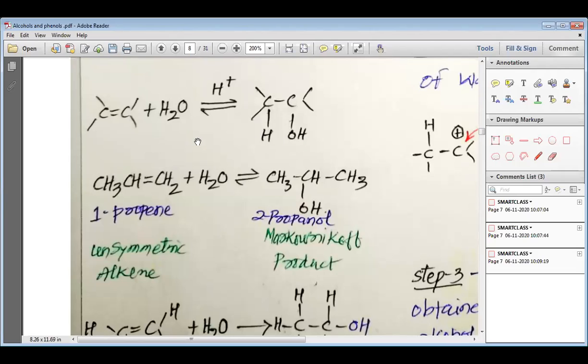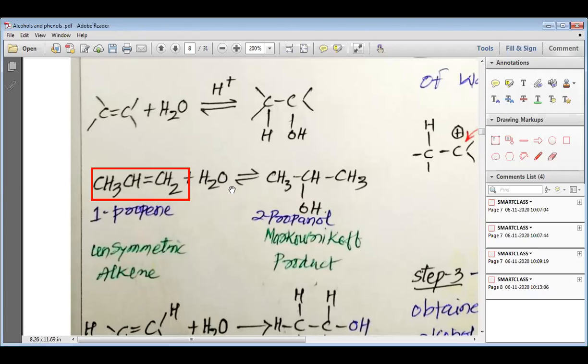Now, my dear students, let us understand the same reaction with one example. This example is of 1-propene. You can see I have shown you this 1-propene over here. To this 1-propene, CH3CH=CH2, water is added. When we add water to the 1-propene, we get 2-propanol. Apart from 2-propanol, we may get 1-propanol. But 1-propanol will be obtained only when there is a presence of hydrogen peroxide or some other peroxide.